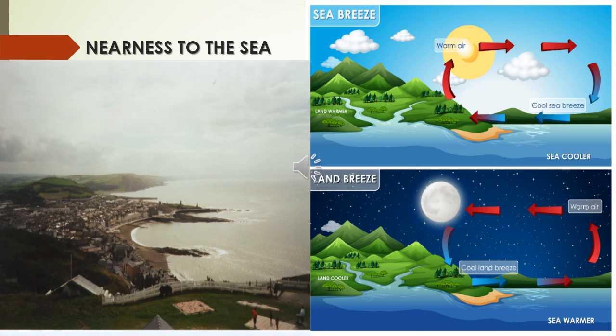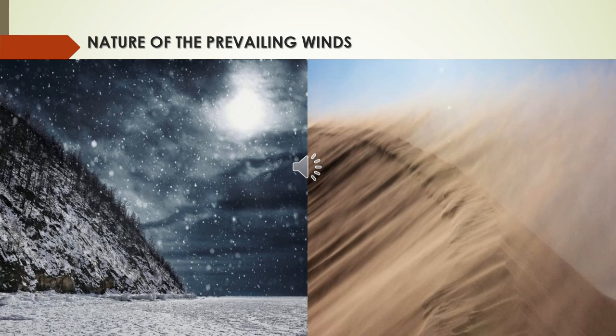Okay, nearness to sea. The coastal region experiences a varying climate. When compared to the interior of the continent, the coastal region enjoys an equable climate. Then, nature of the prevailing wind. The wind changes the climate of a place based on from where they blow.